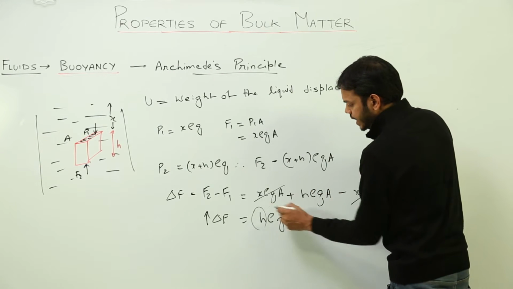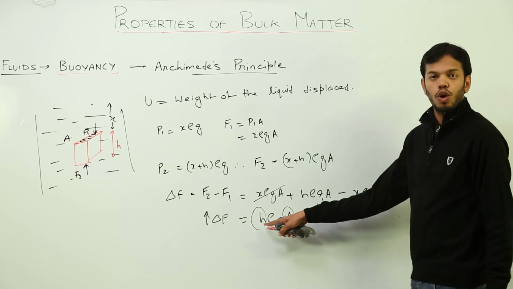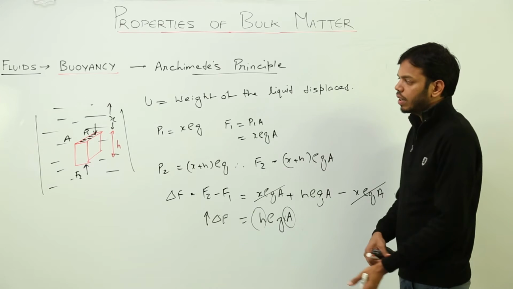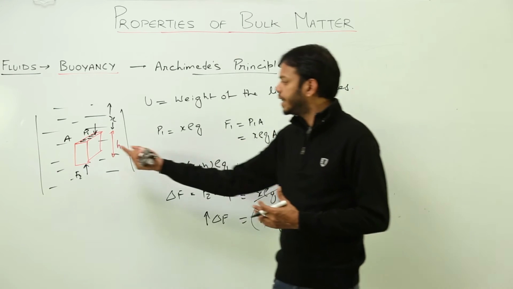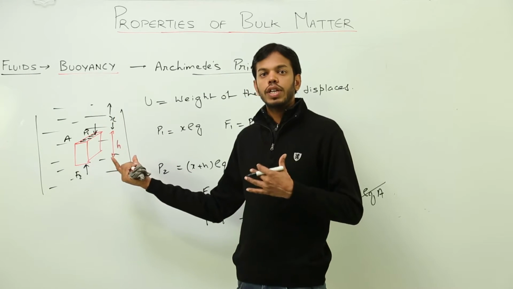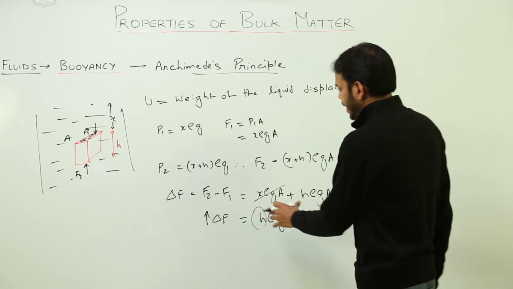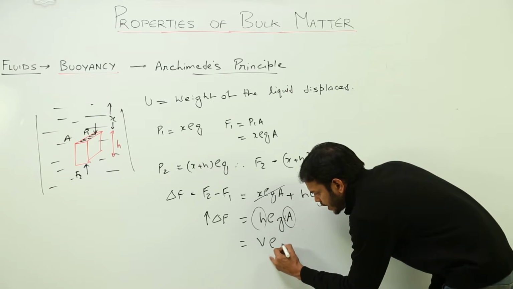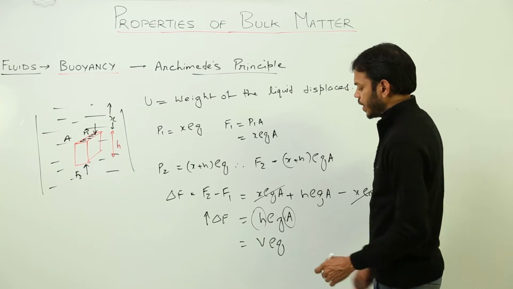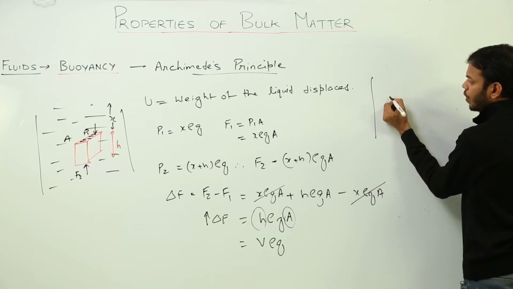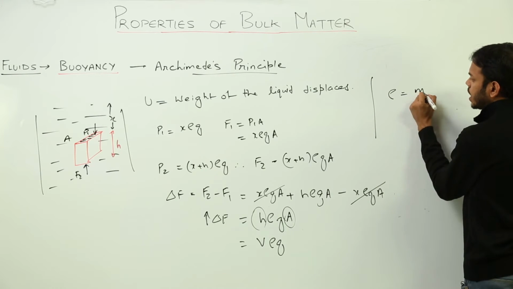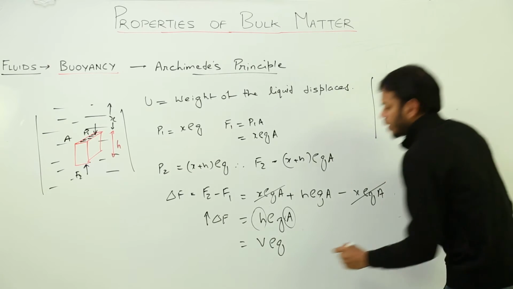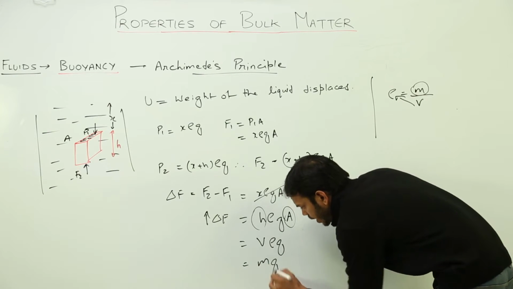Now this h and A, what does this become? The volume of the whole solid, right? Because whether you take a cubical body or a rectangular slab, whatever, the area of cross section times height gives you the volume. So volume times density times acceleration due to gravity. Now volume times density is what? According to the formula of density, density is mass per unit volume. So density times volume is the mass. So this is giving you mass times g.